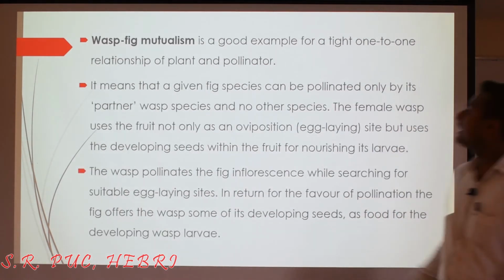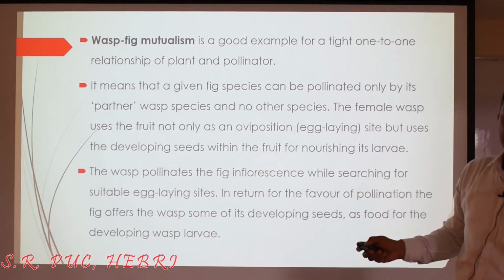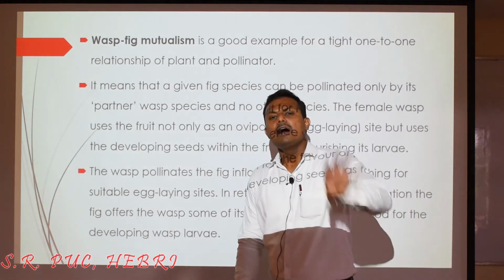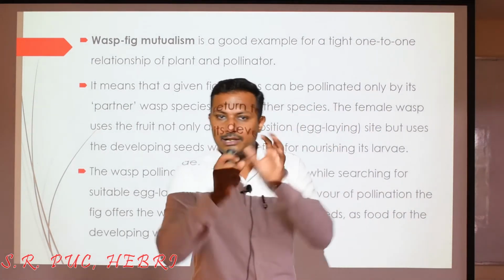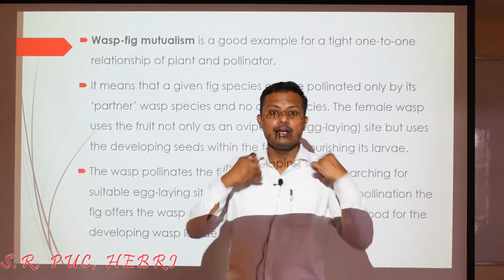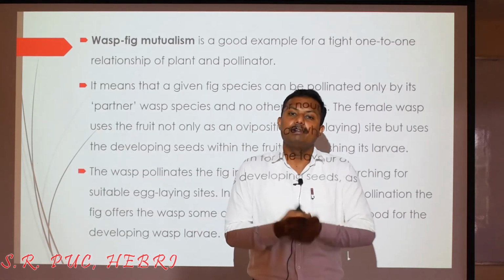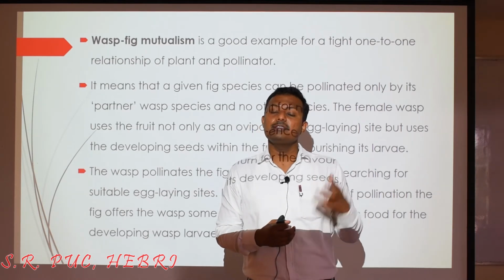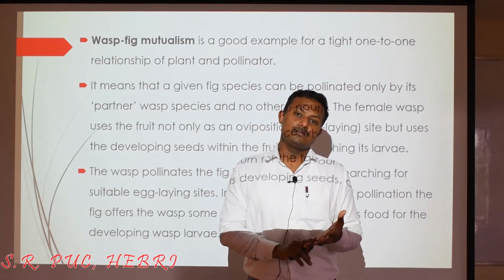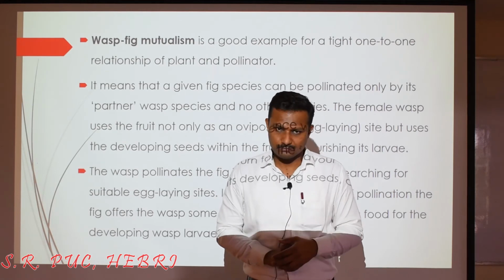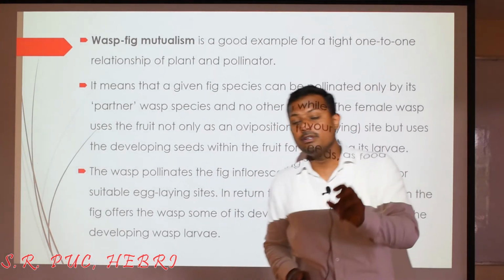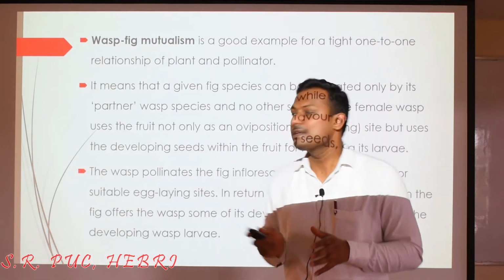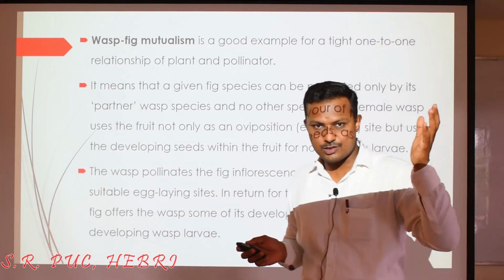The other example we can consider, one more successful, is nothing but the wasp and fig mutualistic relationship. See, I was talking to you about the rewards offered by the plant body, especially to those organisms which will cause the pollination. These rewards may not always be in terms of the pollen grain or the nectar or the fruit, sometimes even in the form of a place for laying the eggs. Yes. So you have again learned this in the second chapter.